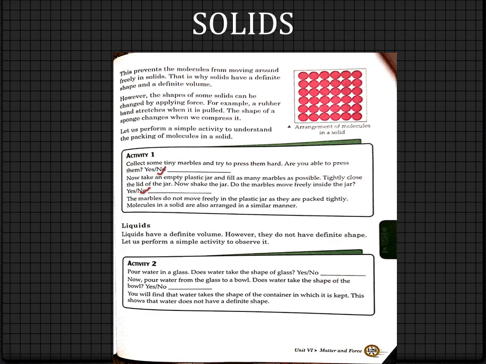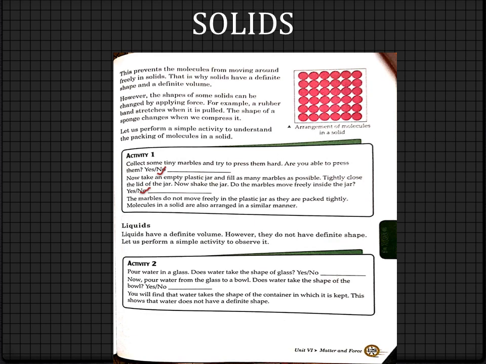We are on page number 129. Liquids have a definite volume. However, they do not have definite shape. We know that, isn't it? Let us perform a simple activity to observe it. So this is activity 2.